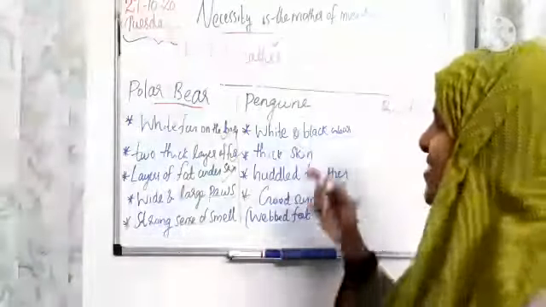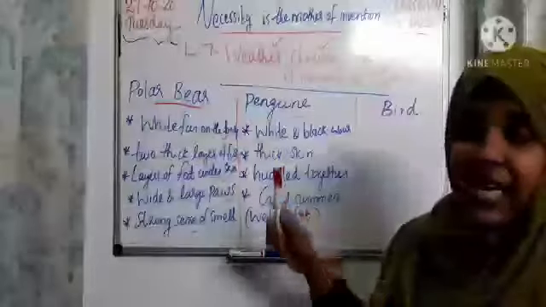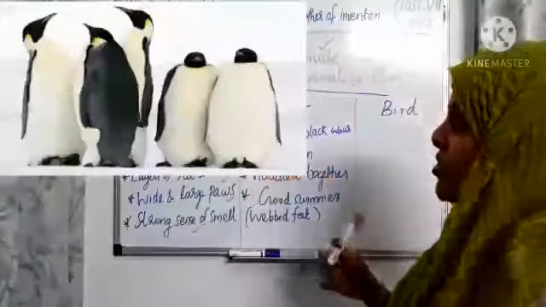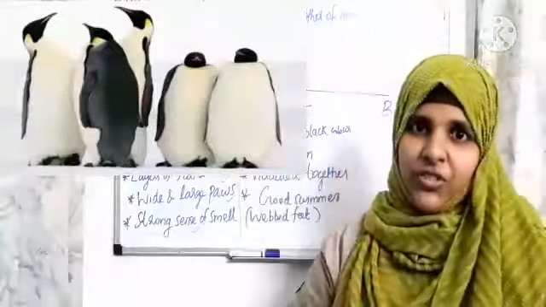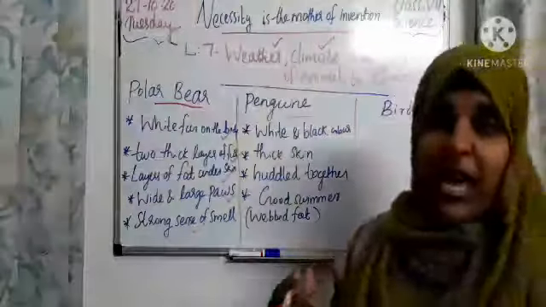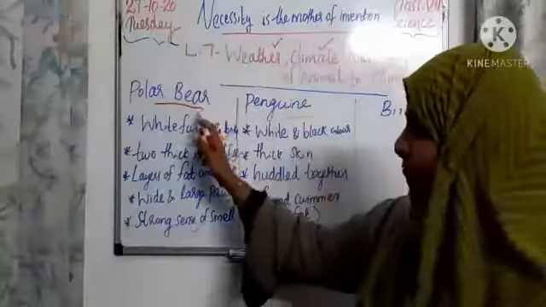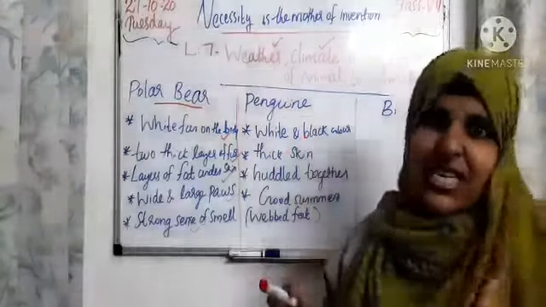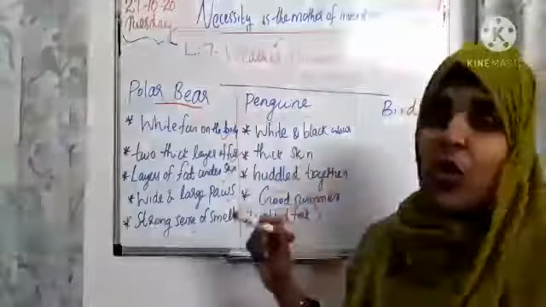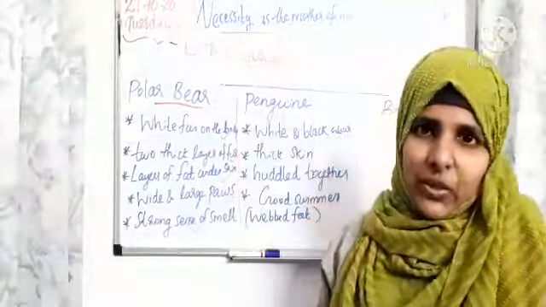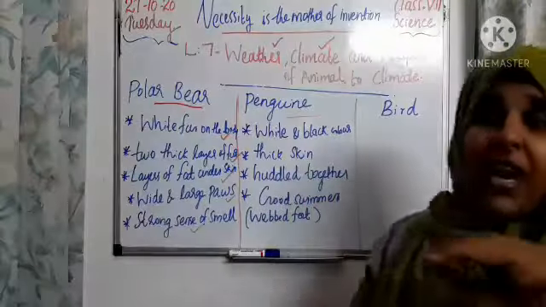Okay, so dear children, next we can check the penguin. Like the polar bear, the penguin also has a white colored body, with black merged in. The white colored body helps them match their surroundings. Like polar bears, penguins have thick skin. Thick skin helps them protect from the extreme cold. And they huddle together.